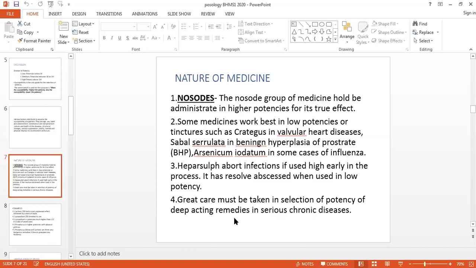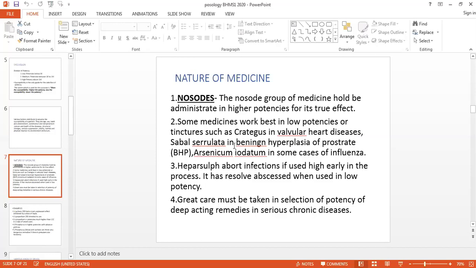So we have to do the research on the nosode also, and that with a higher potency. So the nosode group of medicine should be administered in the higher potency for its true effects. Some medicines work in the lower potencies, such as Crataegus in the valvular heart diseases. So here we have to give the lower potency.